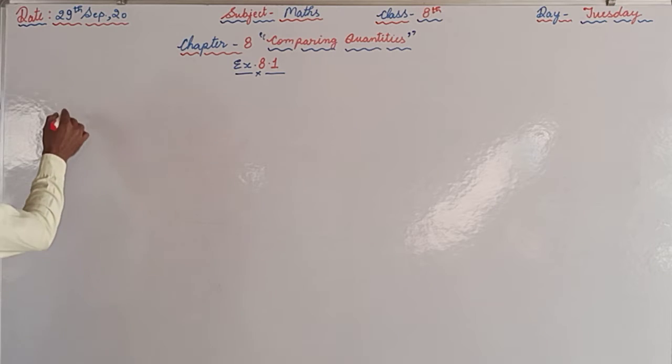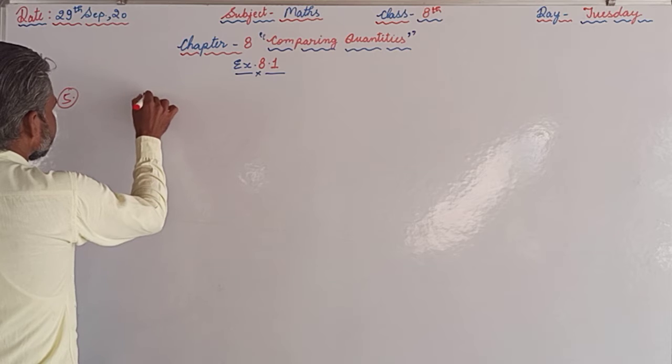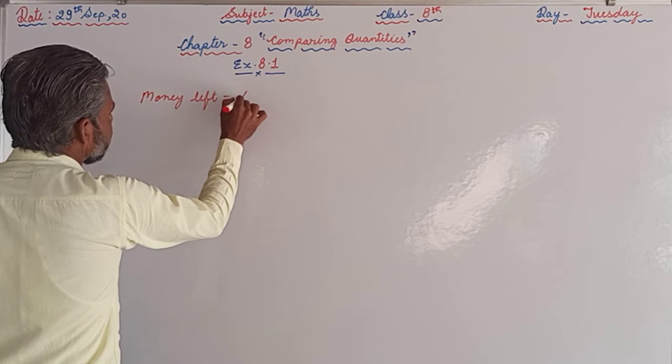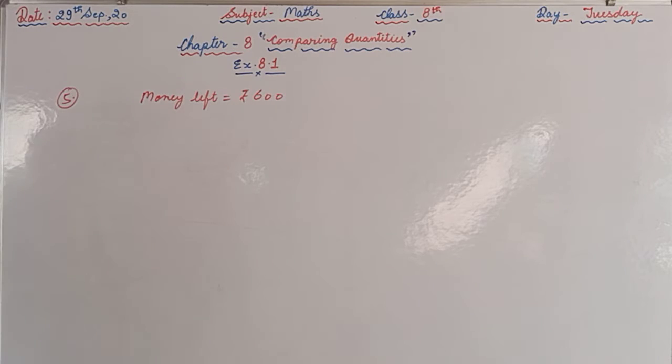First of all we should read what is given in question number 5. The question is like this: Chameli has rupees 600 left, so the money left is rupees 600, after spending 75% of the money.